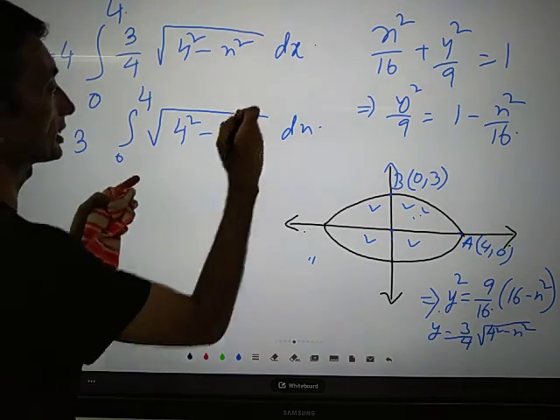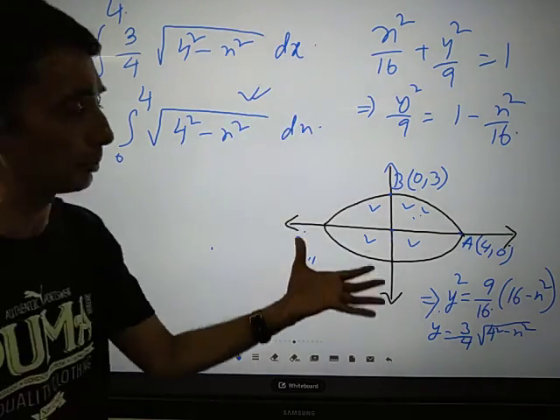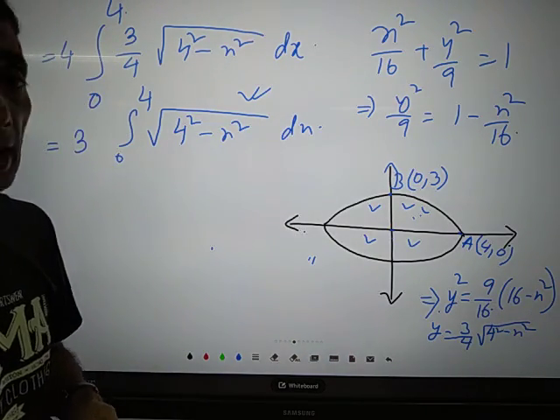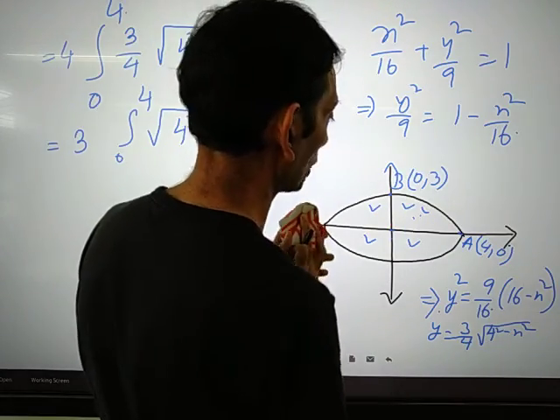Most important, as you have seen, in most of the applications of integrals you are going to use this formula, that is under root a squared minus x squared, the most important formula.